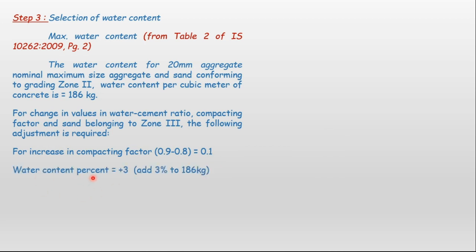So 3% we have to increase to 186 kg. So 3% of 186 we have to add, therefore water content equals 186 plus 186 of 3%. It comes out to be 186 plus 5.58, which equals 191.58. So say 192 kg we are going to consider as the water content in the concrete mix.